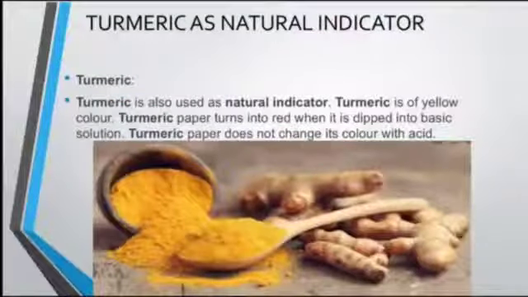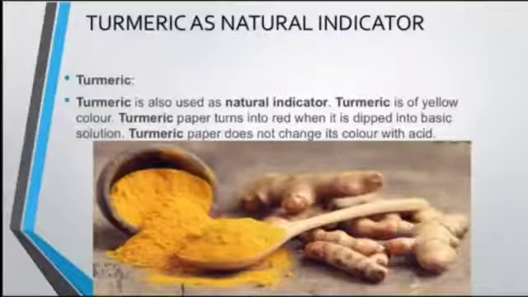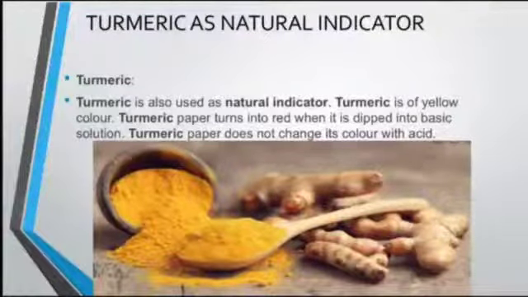Turmeric is another natural indicator. Turmeric is yellow in color. Turmeric paper turns red when it is dipped into a basic solution. Turmeric paper does not change its color with acid.